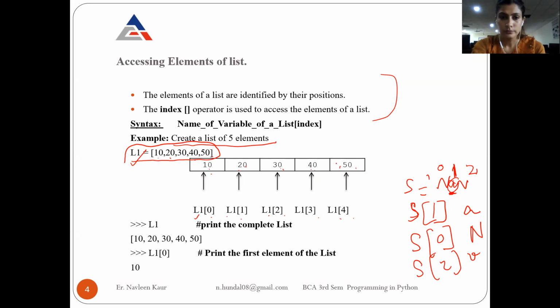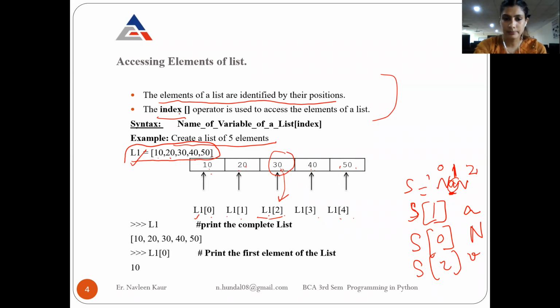Okay, so now the elements of a list are identified by their positions. So if this is the element in the list, how will I identify it? I will identify it with the position. So 30 is at second position. It is list one's second position element, although the positions start from 0, right? So the index operator is used to access the elements of a list. The same index operator that you were using to access the elements of a string, the same way you can also access the elements of a list.